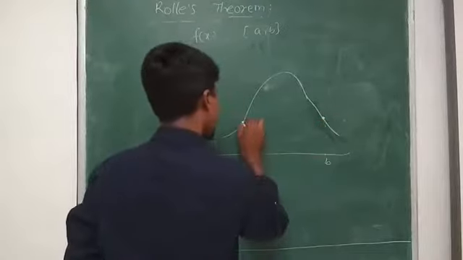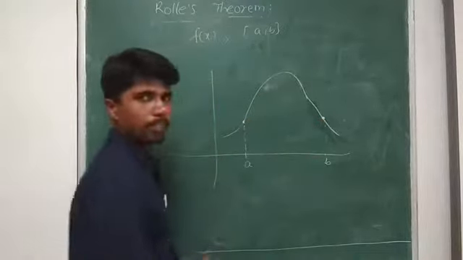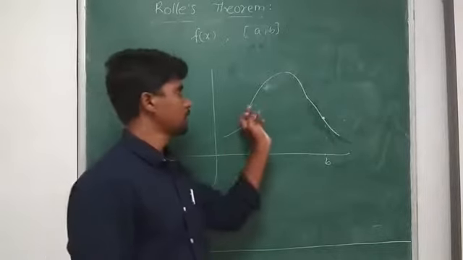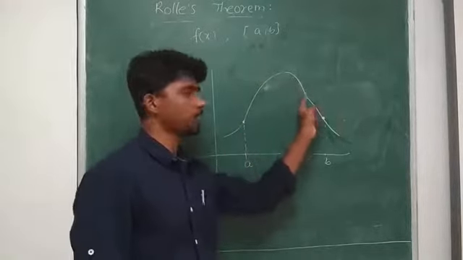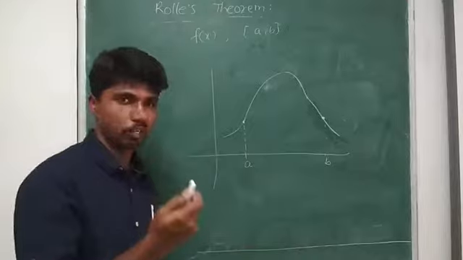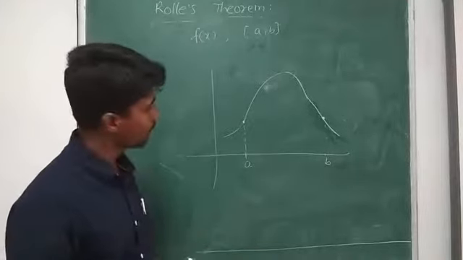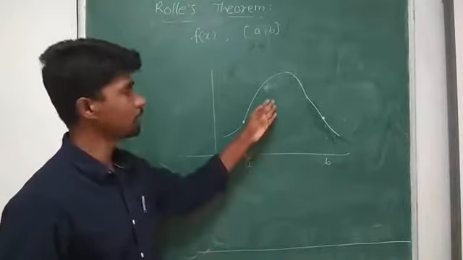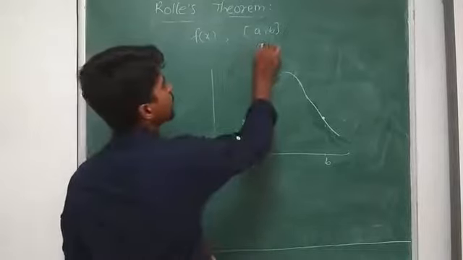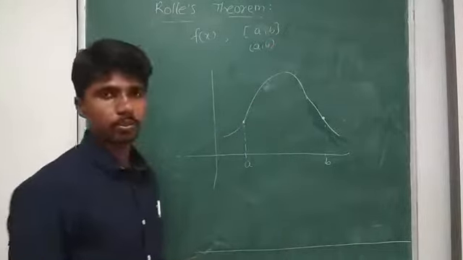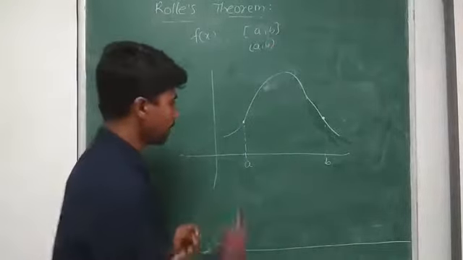This is B and this is A. This is our function. So the first condition is satisfied, which is continuous. I didn't lift my chalk while drawing the graph, and we assume this is differentiable in (A, B), and f of A equals f of B.